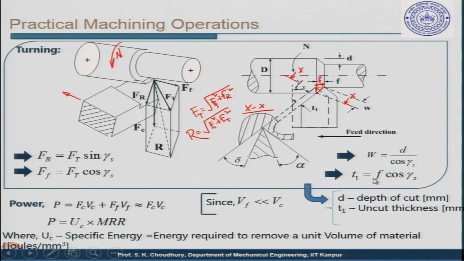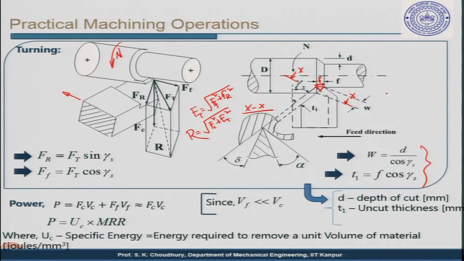And similarly, T1, which is the uncut thickness, is equal to f, that is feed, times the cos of the side cutting edge angle. So you can find that from this small triangle. From this triangle you can find out that T1 is equal to f times cos gamma s. So, this is an important relationship of the physical parameters of the cutting process.